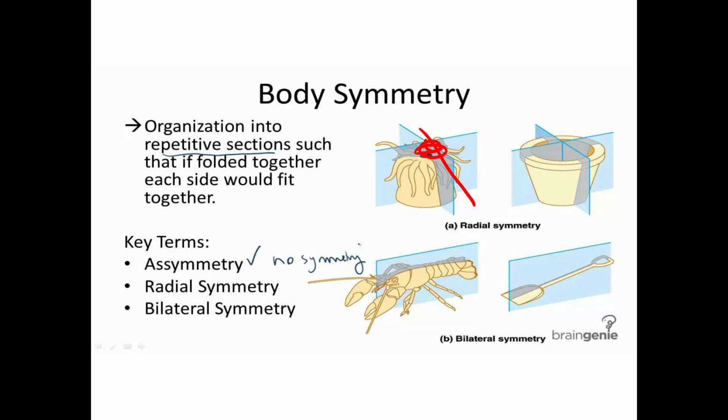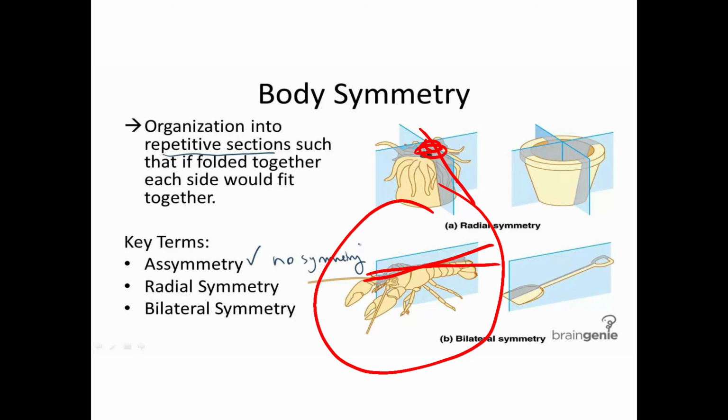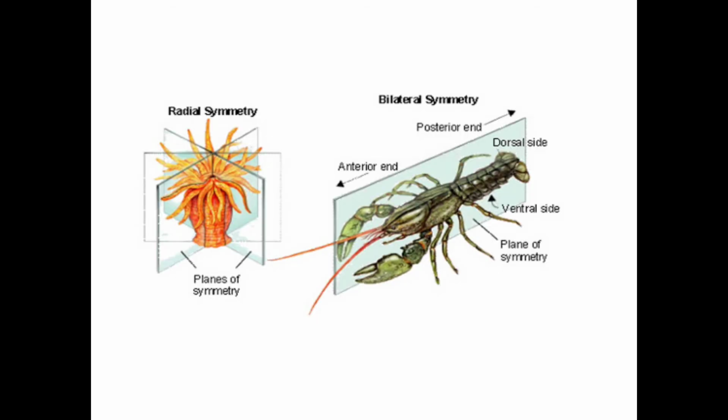Then next one is bilateral symmetry. Bilateral symmetry means we will get two equal halves when we cut the organism through their sagittal plane. That means the mid region or their longitudinal plane, we will get two equal halves. This is about the bilateral symmetry. You can see this kind of symmetry in planaria, arthropoda, etc. This is about their symmetry.